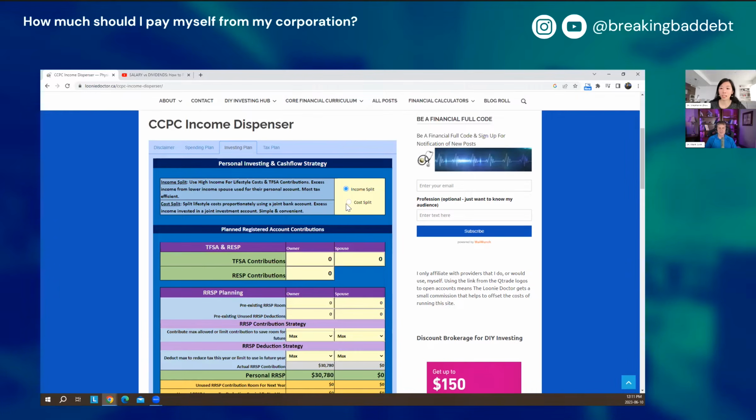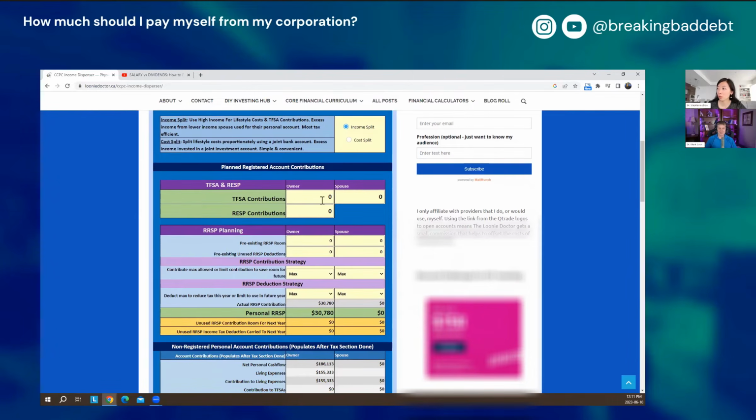Got it. So I guess in my case, if I'm not married, I'll just leave it as is for now. Okay. All right. So here I'm going to ignore the spouse category and only put in my own category. So would this be my TFSA contributions to date so far? No, it'd be for this year that you're planning. Just this year, right? Yeah. Okay. So I believe this year it would just be the maximum, which is $6,500.